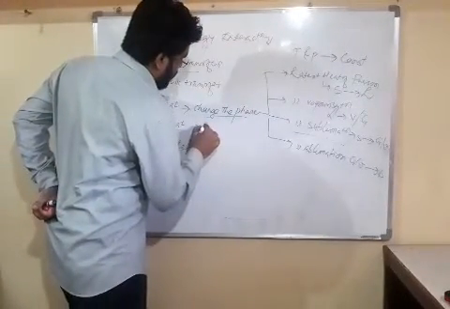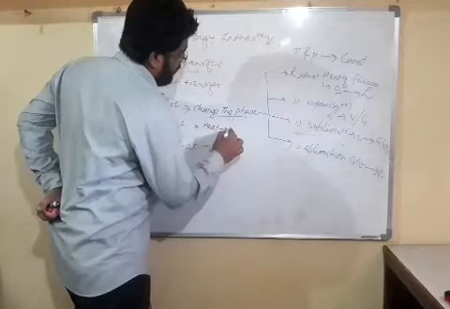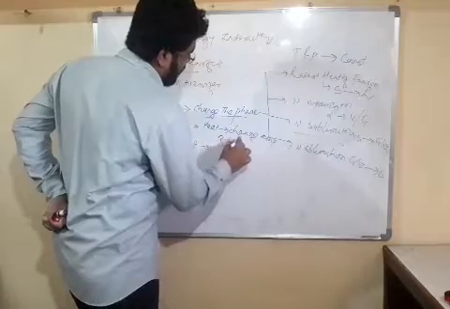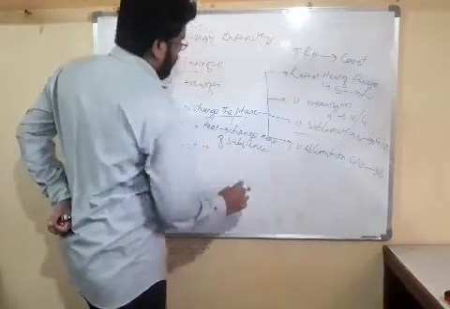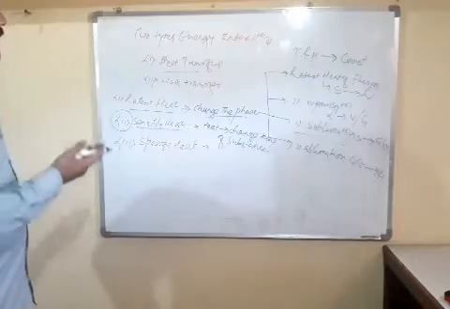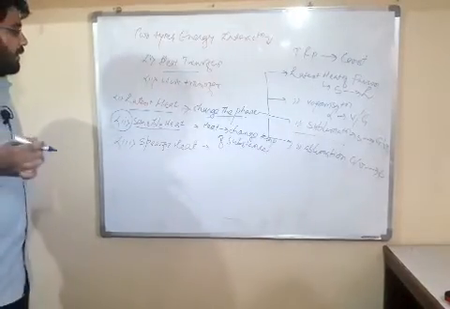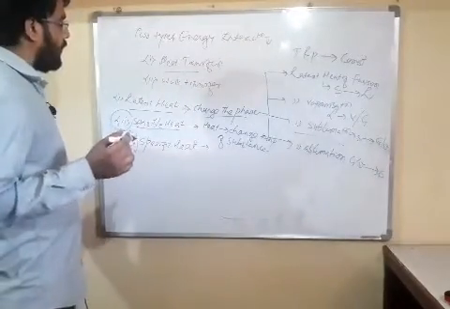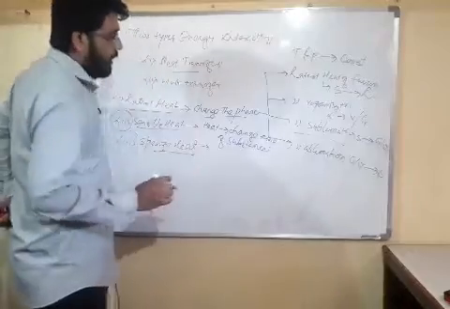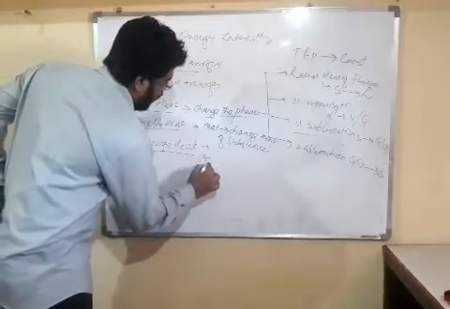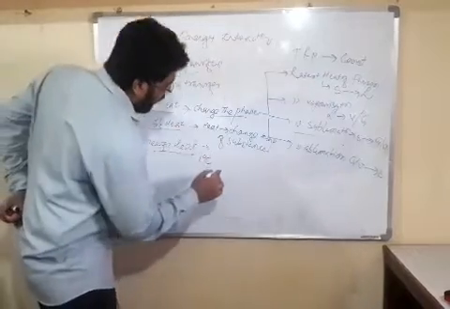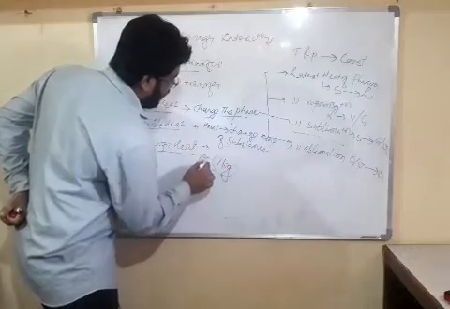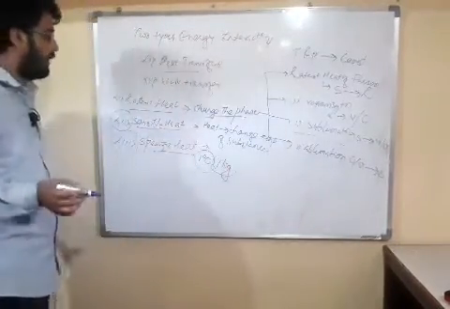So friends, heat required to change the temperature of a substance, and friends, this is just a change in temperature, and it is called sensible heat. Now the third one is specific heat. Dear friends, what is specific heat? Heat required to change unit degree of temperature of a substance having unit mass. Friends, if any substance has 1 kg mass, then the heat required to change its temperature by 1 degree Celsius is called